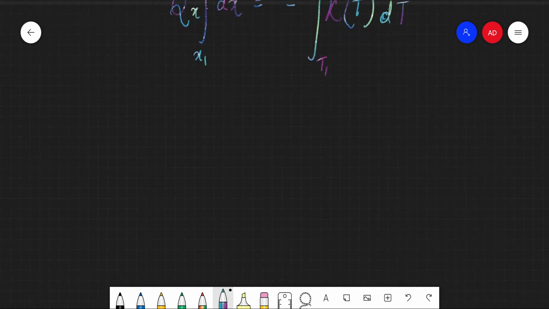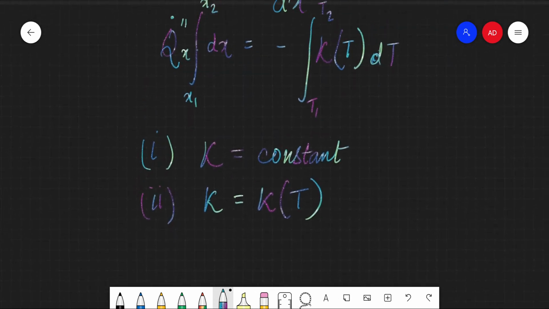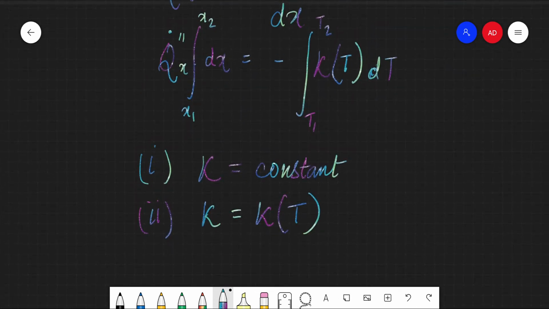Now there can be two cases. The first, where k is constant, right? And the second is where k is actually a function of temperature and changes with respect to the temperature, right? So x1 and x2 can easily be integrated, and the integration will be x2 minus x1.